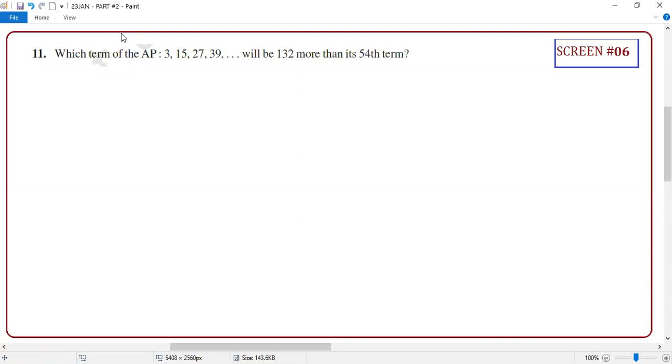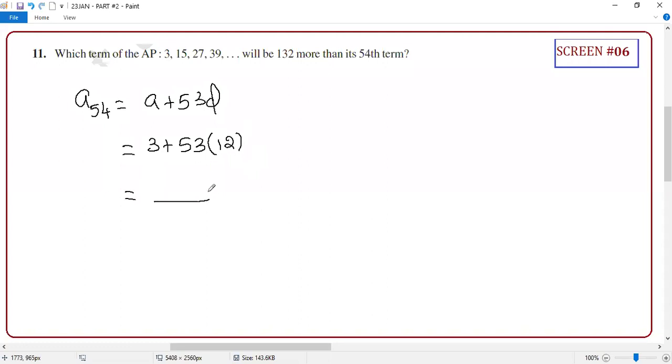So guys, which term of the AP is 132 more than its 54th term? Which means you have to first find A54. Correct or not? A54 is A plus 53D. A is 3. What is D? Anyone can tell me? 12, sir. Can you simplify and tell me the final answer?